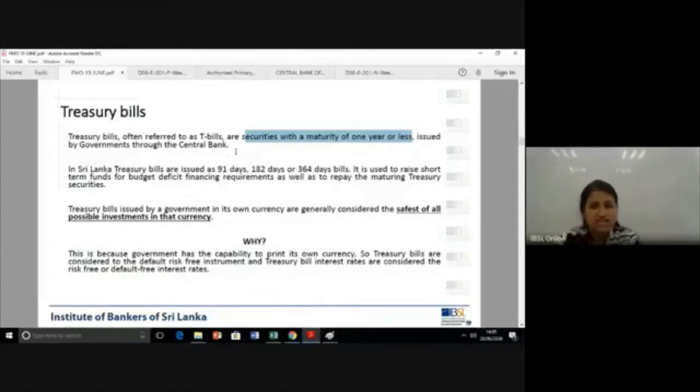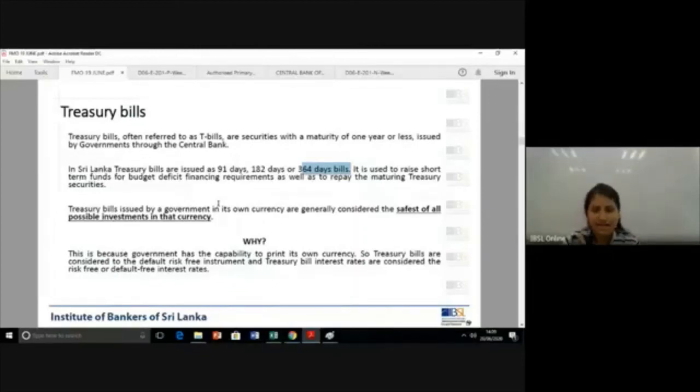In Sri Lanka, treasury bills are issued as 91 days, 182 days and 364-day bills. And they are used to raise short-term funds for budget deficit financing requirements and for maturing treasury securities. So if you issue a new instrument to raise funds so that you can settle a maturing treasury bill, it's also called refinancing.